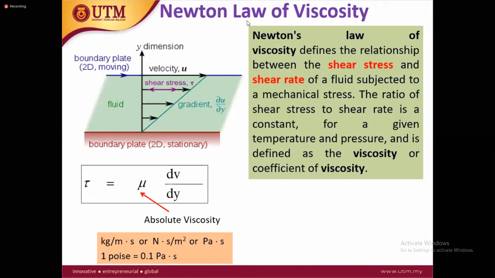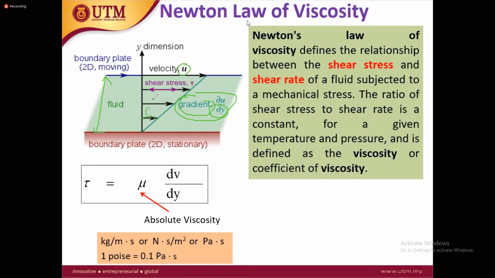Okay, why are we going to study Newton's law of viscosity? You see here, once again, this is the gradient. What is the gradient? The gradient is the change in velocity over the change in y distance. What is this y distance? This is the distance, sometimes we call it L. Change in velocity over change of y, this is the gradient. We can also call this the angle dV. So we have different ways to define this.